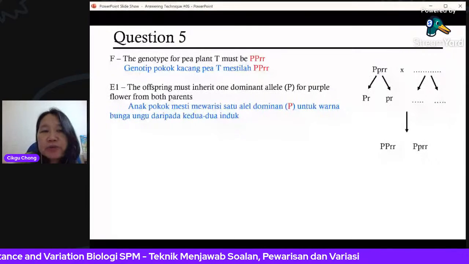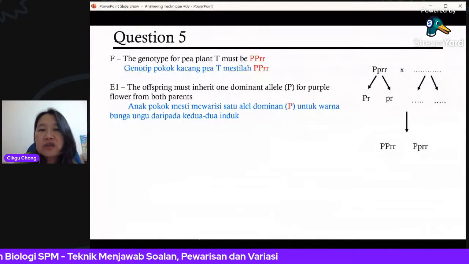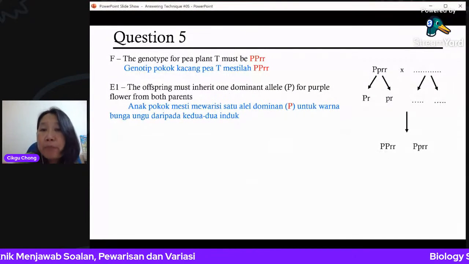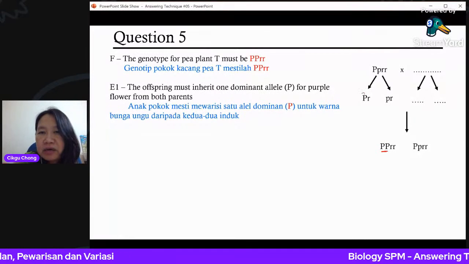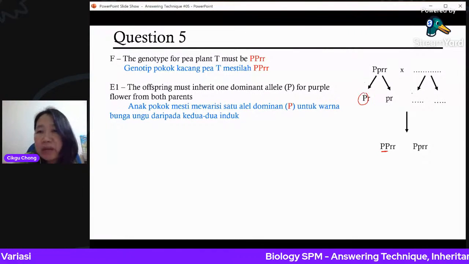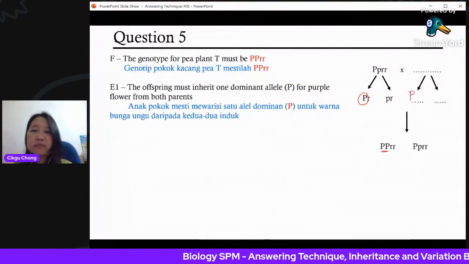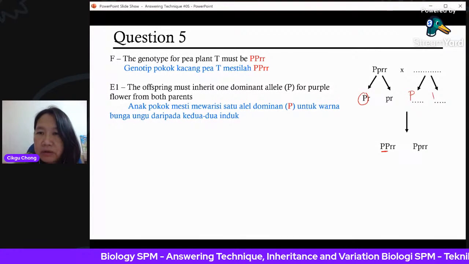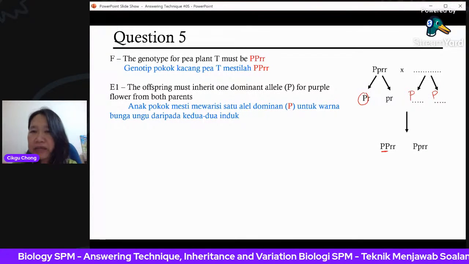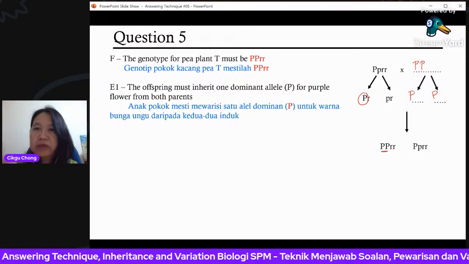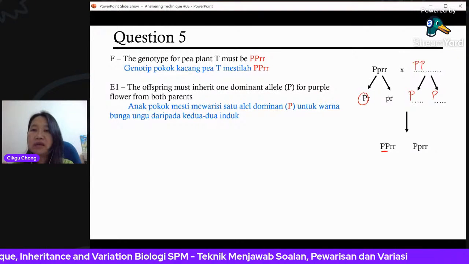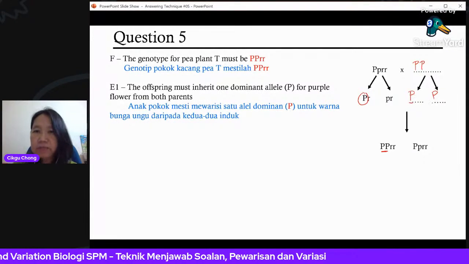Because the offspring must inherit 1 dominant allele for purple flower from both. See? Here must be capital, so here also must have a capital, here also must have a capital. So if both have a capital, that means this one must be capital P already.